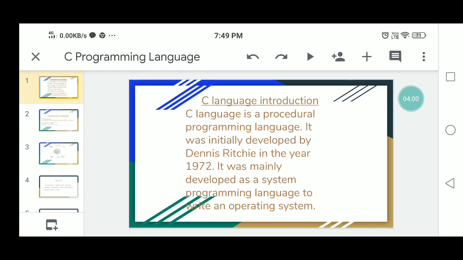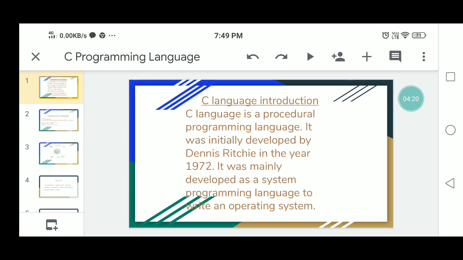Using the C language, you can develop programs very easily. C is a user friendly, easy to learn language. It is easy to develop programs using this language, and it has only 32 keywords.